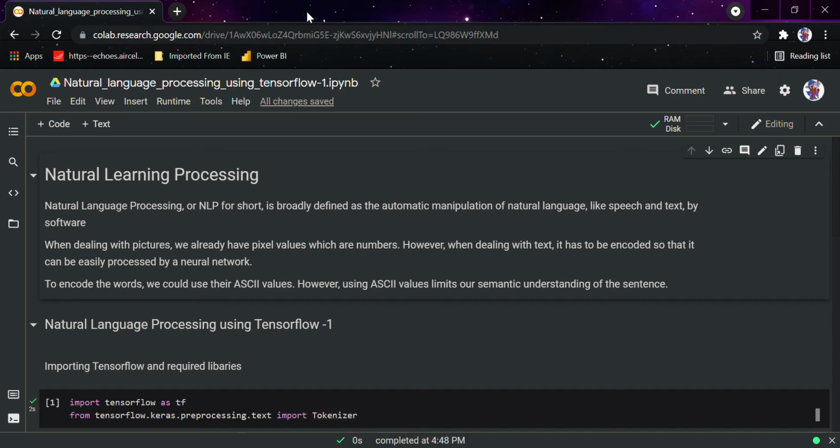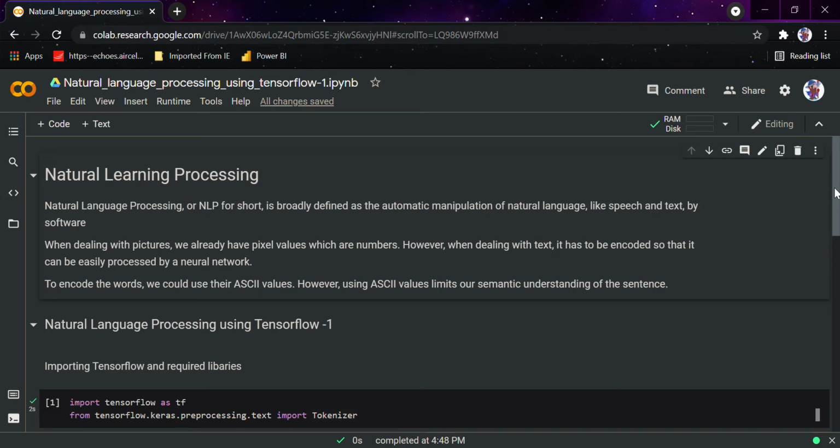And suppose all these chatbots that you see in websites and apps every day are part of natural language processing. What happens in natural language processing, or NLP for short, is broadly defined as the automatic manipulation of natural languages like speech and text by software. You must have seen in your daily life many artificial intelligence systems like Alexa, Google Assistant, or Cortana in Windows, which are part of natural language processing. They listen to your voice, process it, and then reply back to it.